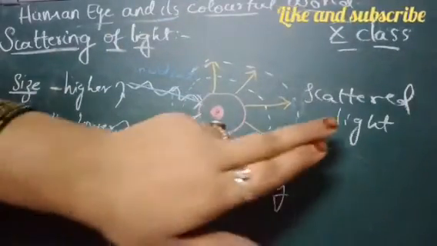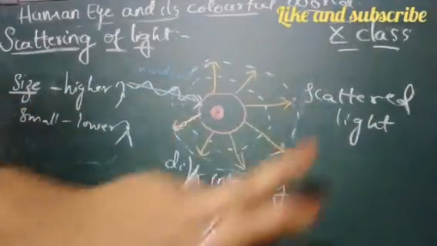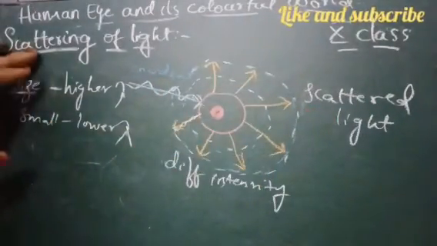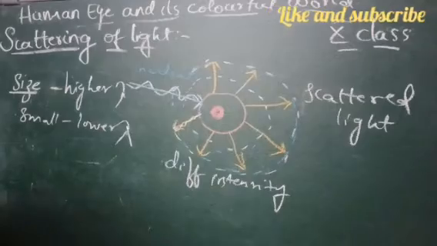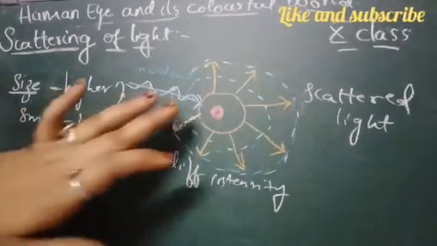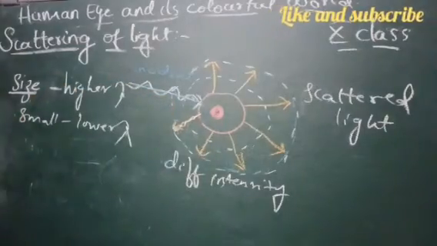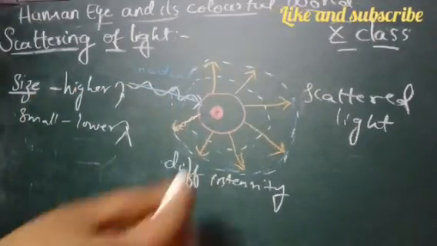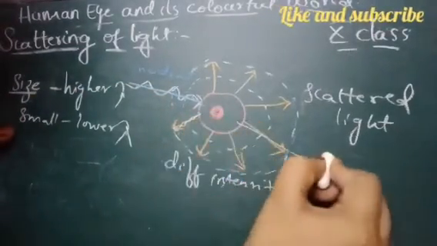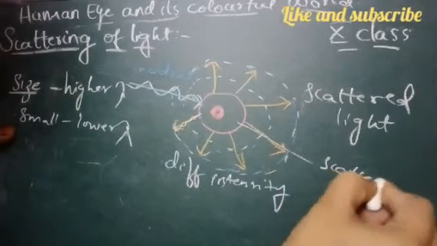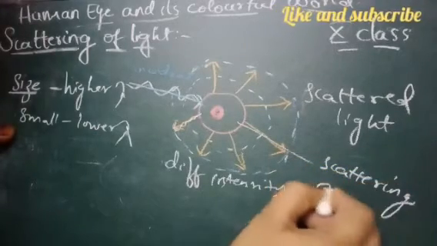So this is called scattered light, and the whole process is called scattering of light. It's clear? And the atom which is releasing this scattered light is called the scattering center.